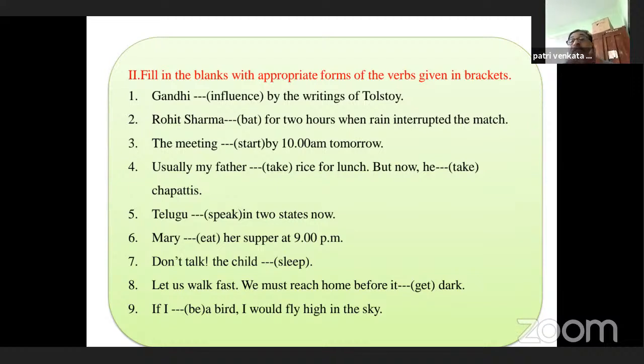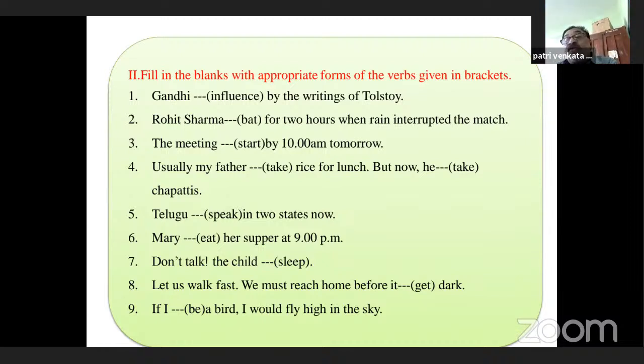Usually my father (take) rice for lunch. Usually, there is a clue word. It is a simple present tense. Generally, when we get such words, we use simple present tense. So, usually my father takes rice for lunch. But now is an indication that the action is going on, happening now. So now he is taking chapatis. That is present continuous tense. One is a simple present tense, and the second one is present continuous. Let me read the sentence once again: usually my father takes rice for lunch, but now he is taking chapatis.